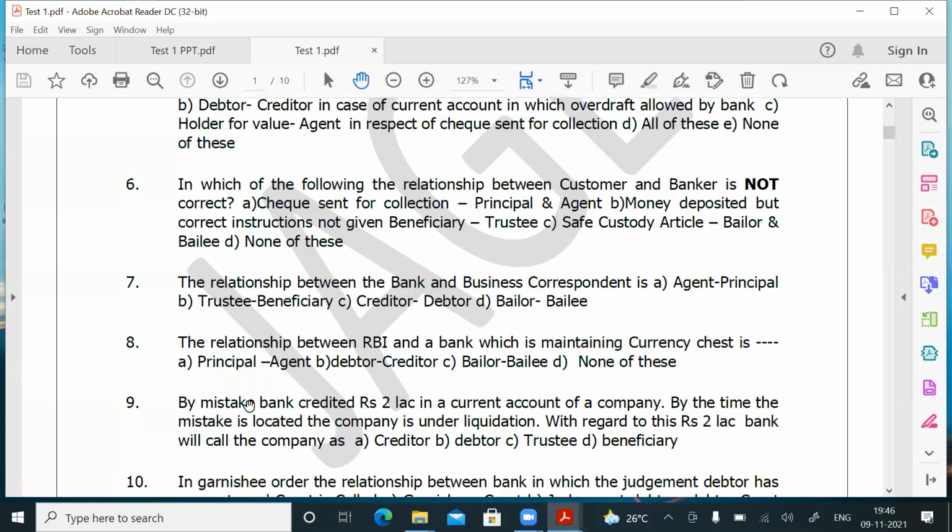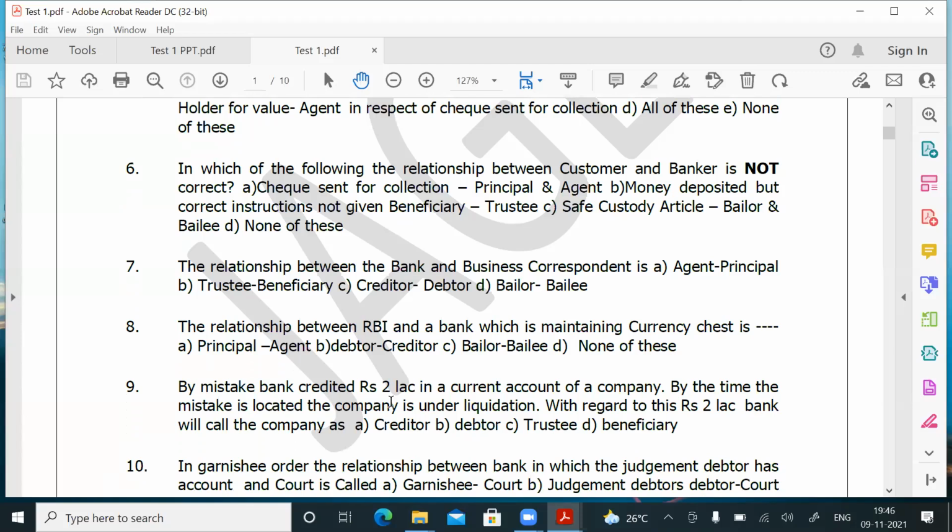Question number 9. By mistake, the bank credited rupees 2 lakhs in a current account of the company. By the time the mistake is located, the company is under liquidation. So the bank has wrongly credited an account, and now the company is under liquidation. The company is going to be closed.